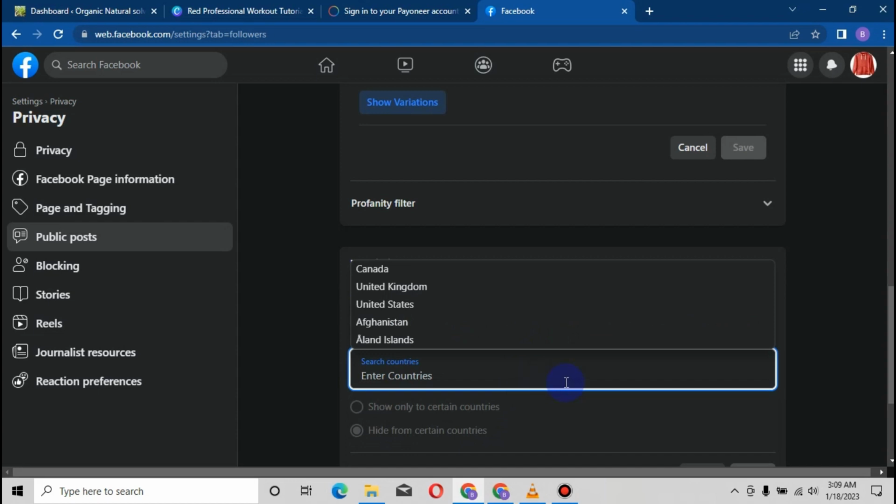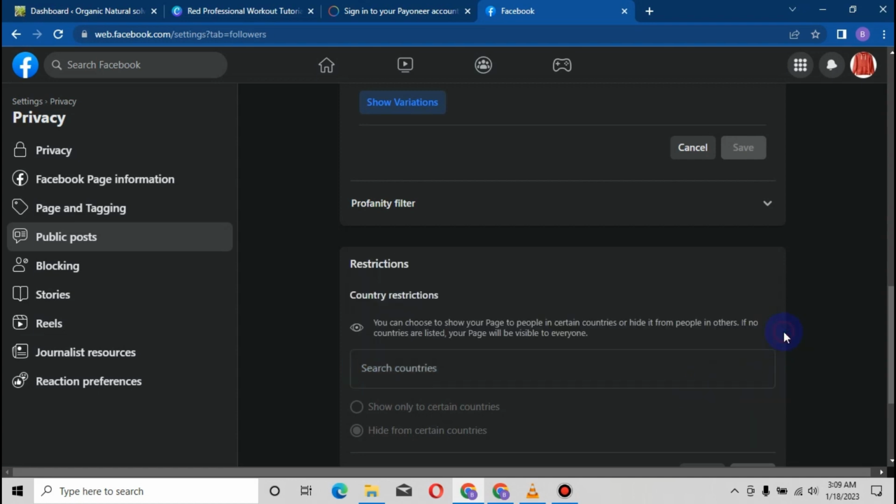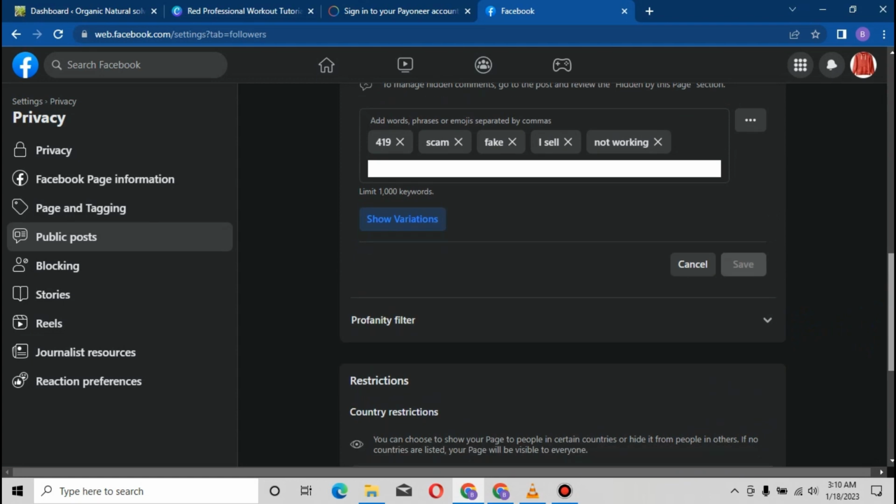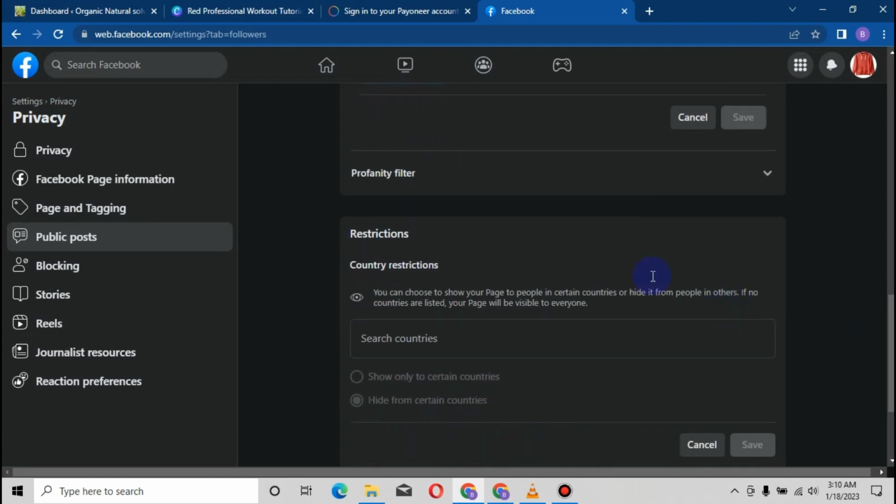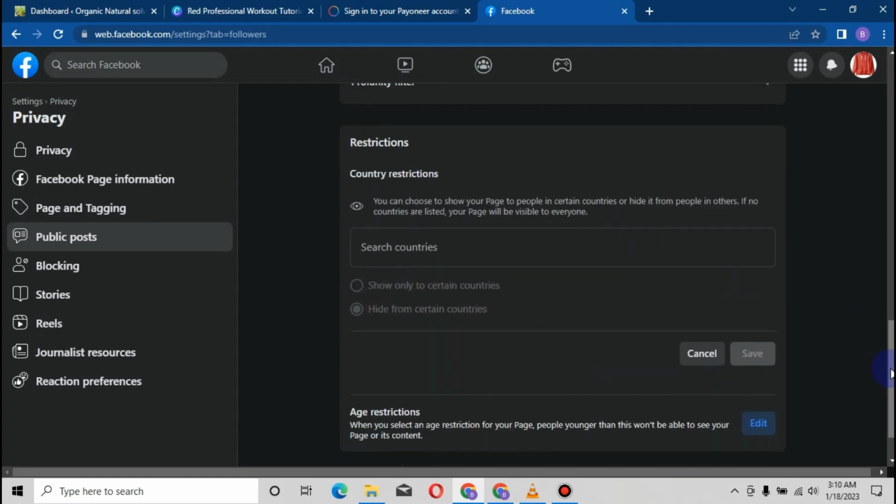Maybe they are bringing up lots and lots of words that are not cool, bad words most of the time. Bad commenting can slow your algorithm in Facebook. Yeah, it does that. So most of the time you come here and limit the statements. So that is what country restrictions is all about.